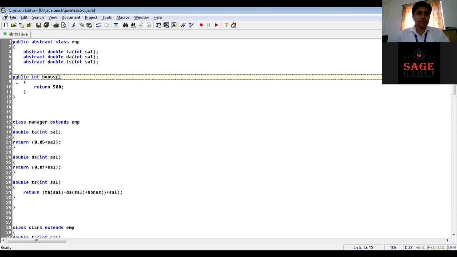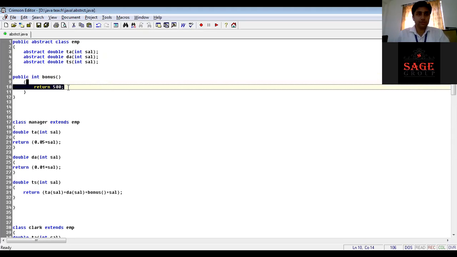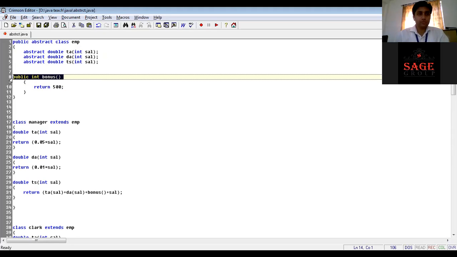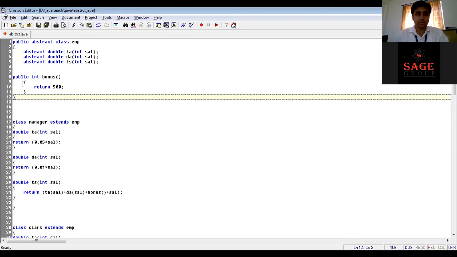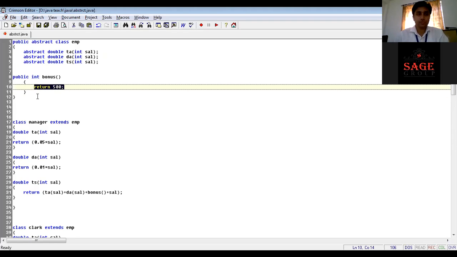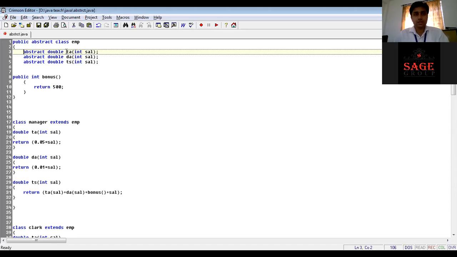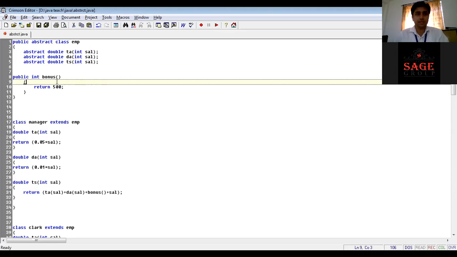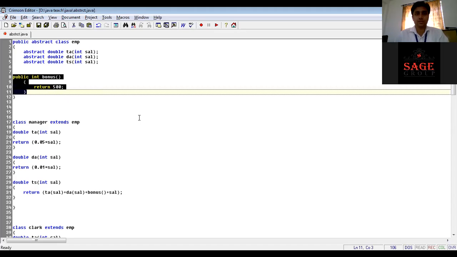We are implementing one more method, bonus, but that method has a body, it is returning something. Here we are taking 500, we may also take 5000. So that method is a non-abstract method, because it has some definition. So that class is a combination of some abstract methods and some non-abstract methods.